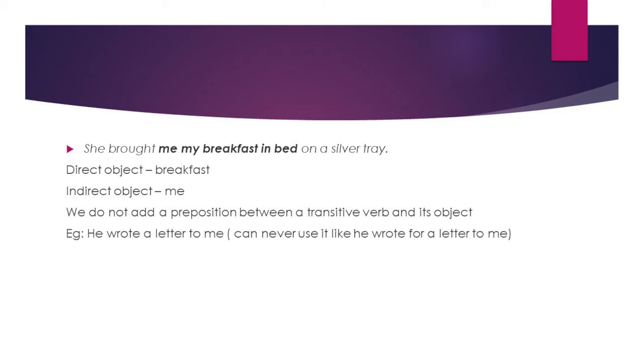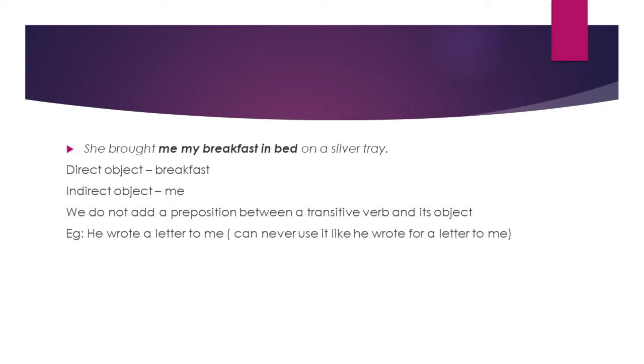Look at another sentence. She brought me my breakfast in bed on a silver tray. Here we have two objects. Me, my breakfast in bed. So, we can identify the direct object by asking the question who or what. She brought what? My breakfast in bed.